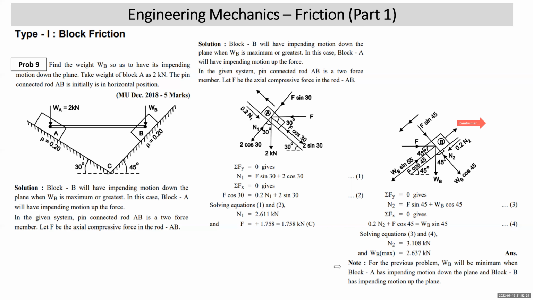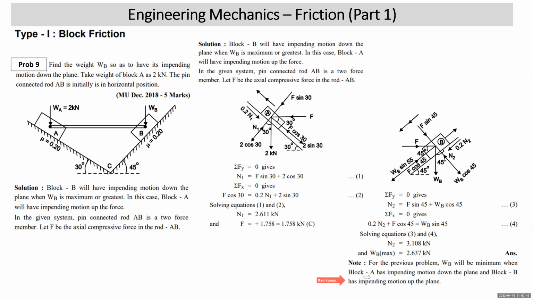Now here I have written a note. What note have I written? As we already understood in the previous sum, W will be maximum when B tends to go down and A tends to go up. W will be minimum when A tends to go down and B tends to go up. So you have solved the problem for one case, that is WB max.